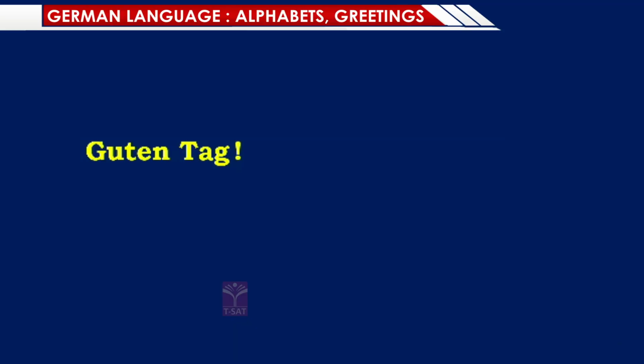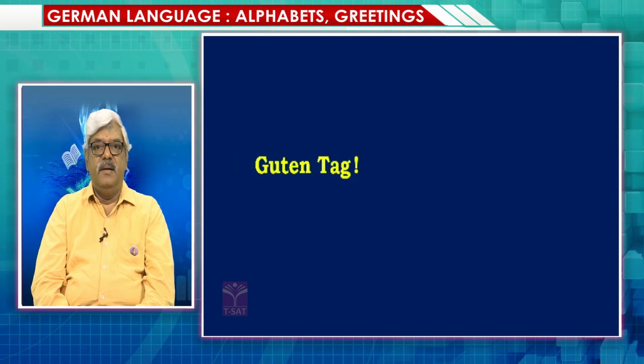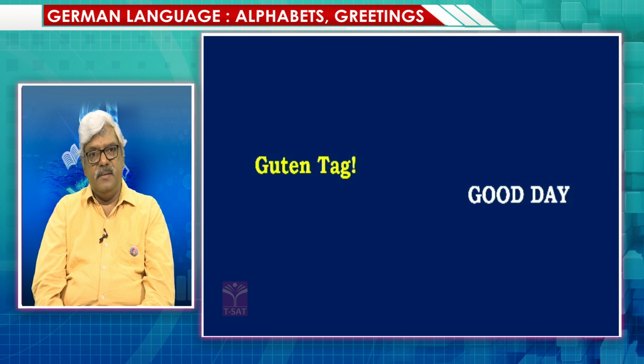Then let us go to the next. That is Guten Tag. Guten Tag. The ending letter is G and I am pronouncing it as K. Tag. Guten Tag. What is the meaning of this? The meaning is good day.